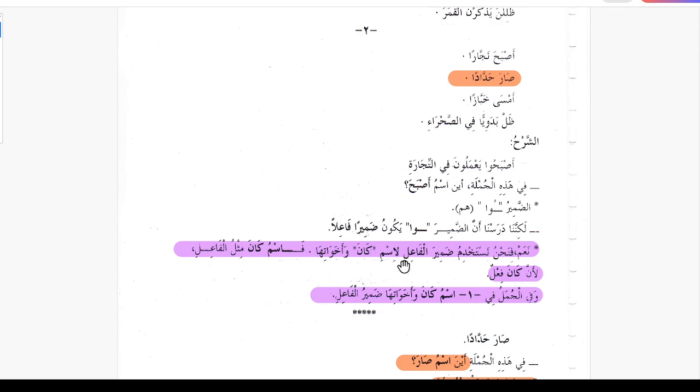So for kana and its sisters, whatever sentence comes, we won't say the file, we will say ismu kana, but it's the same thing. The waw is the same. So now nastakhdimu, we use dhamir al file, the pronoun for the file, as ismu kana or for its sisters. Ismu kana is like a file.